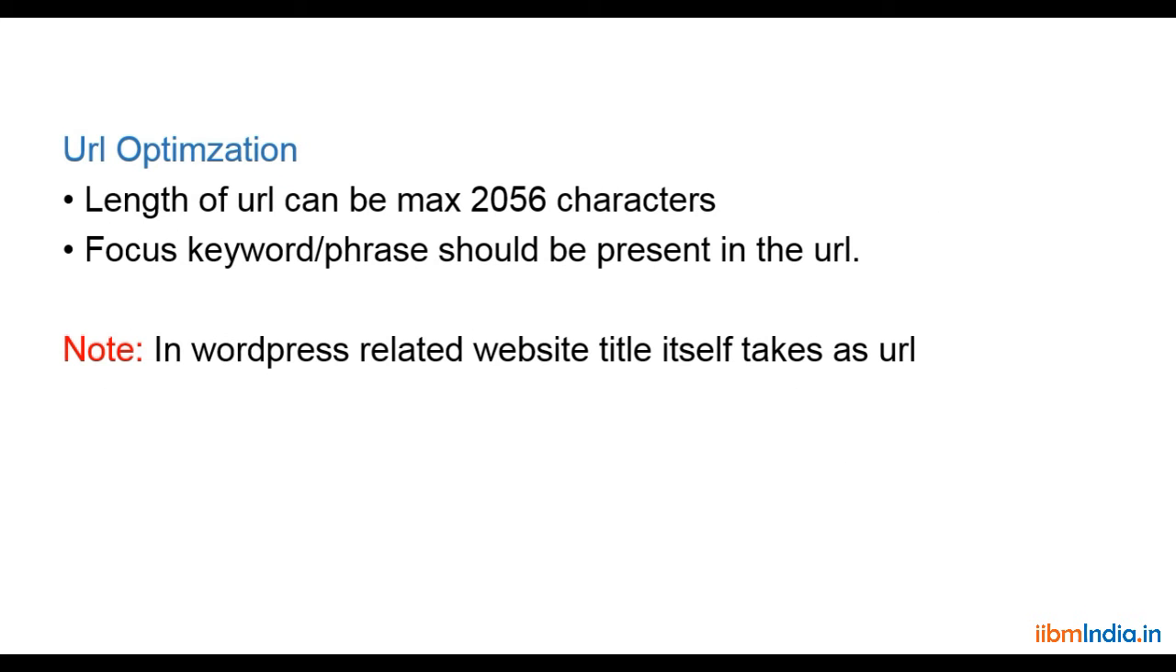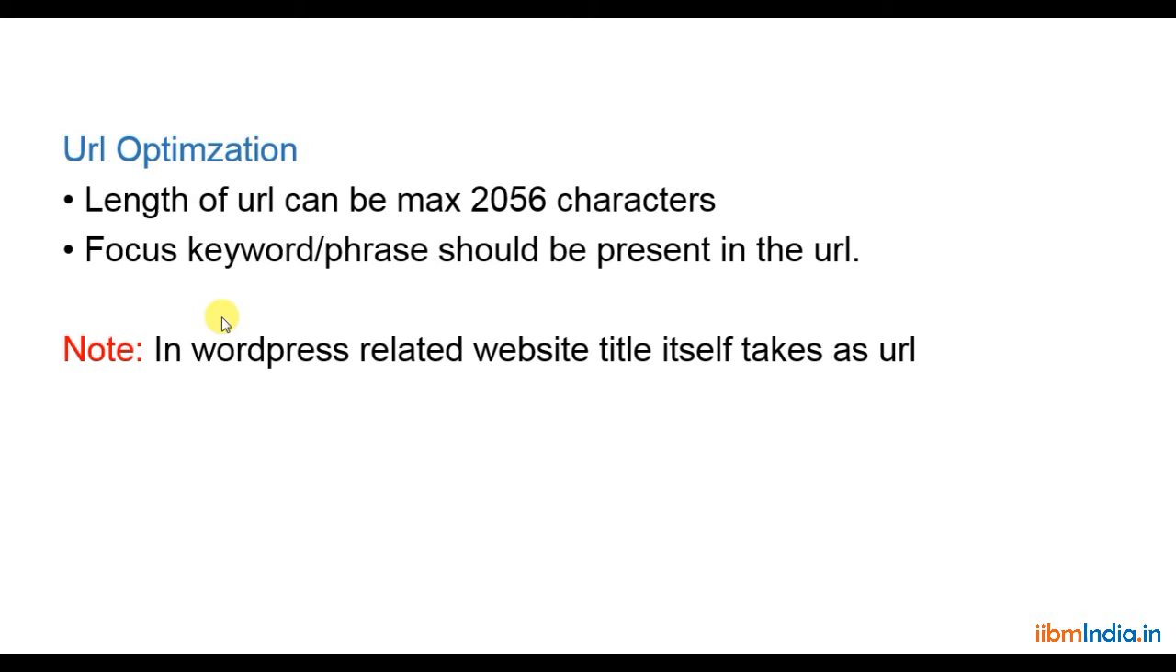And next one is URL optimization. This is most important because whenever you are creating a page or an article, it could be anything, the URL is automatically available when you publish the article or page. So the URL will be automatically uploaded, I mean optimized. Now, for URL optimization, the length of the URL can be a maximum of 2056 characters.